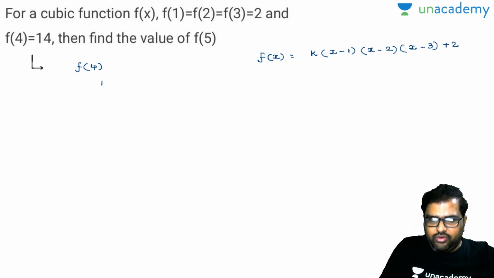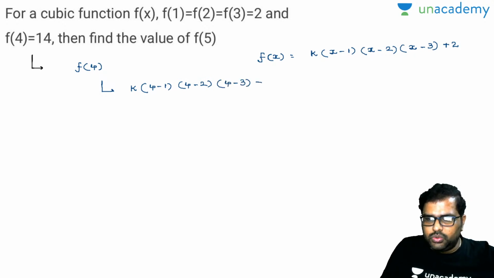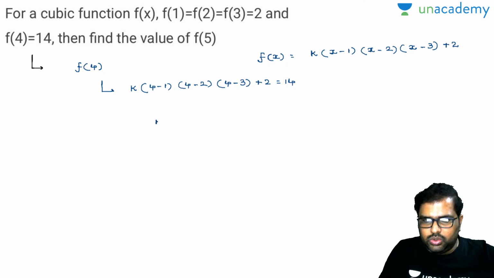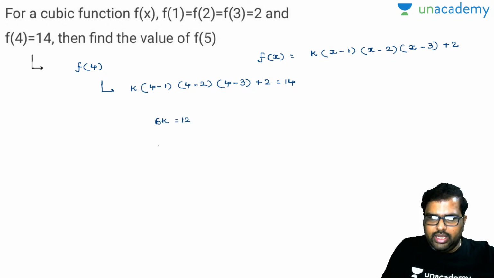I'll write down f of 4 in the same format here. k into 4 minus 1 will be 3, 4 minus 2 will be 2, 4 minus 3 will be 1. So plus 2 is nothing but equal to how much? 14. Now you closely observe there, this will be k into 3 into 2 into 1 will be 6. 6k is equal to 12 and your k is equal to 2.